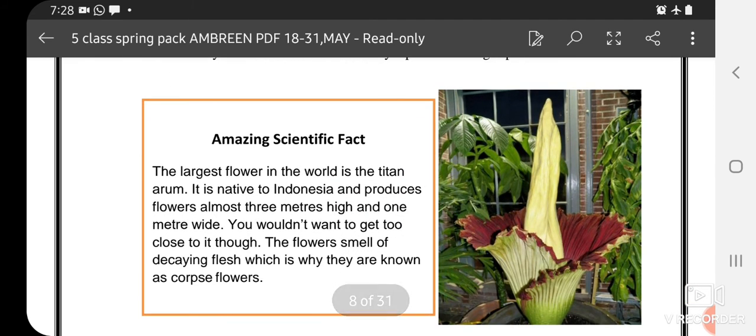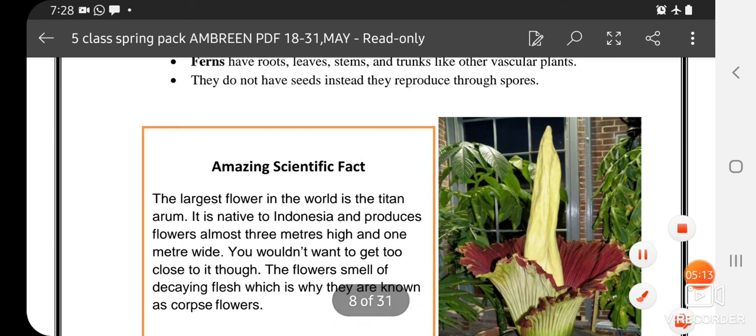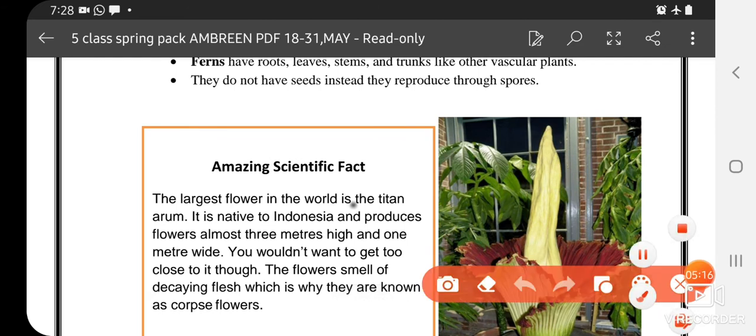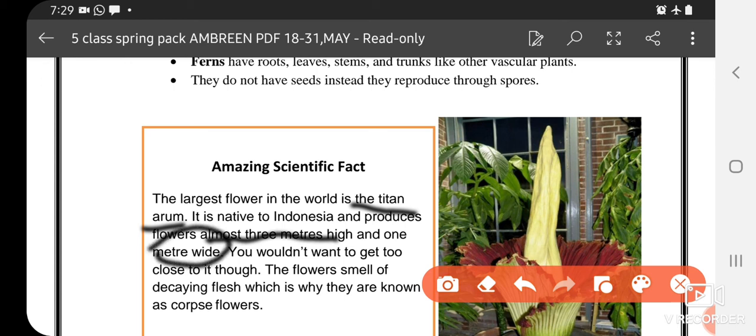Now an amazing scientific fact. The largest flower in the world is Titan arum. It is native to Indonesia and produces flowers almost 3 meters high and 1 meter wide. Means these flowers are present in Indonesia and their height is 3 meters and their width is 1 meter, and you would not want to get too close to it because its smell is just like decaying flesh, which is why they are known as corpse flowers.